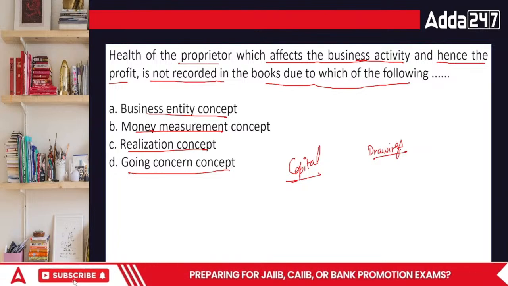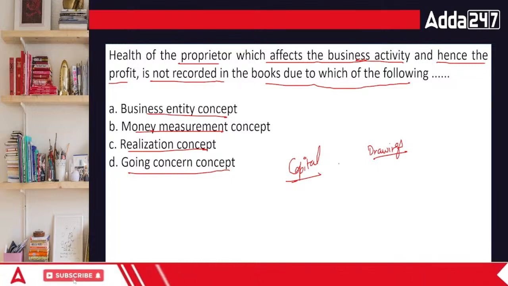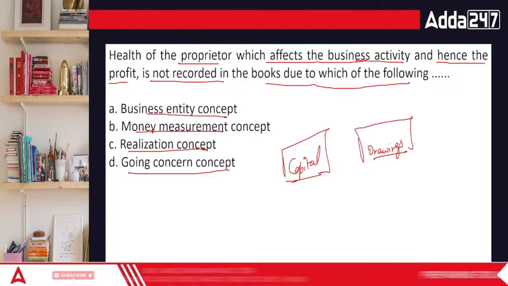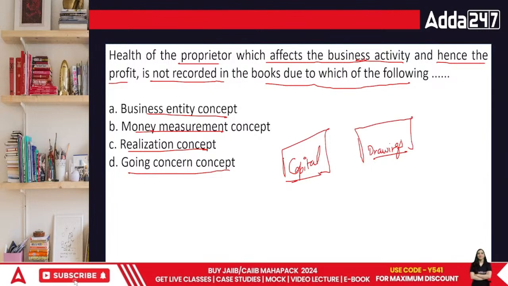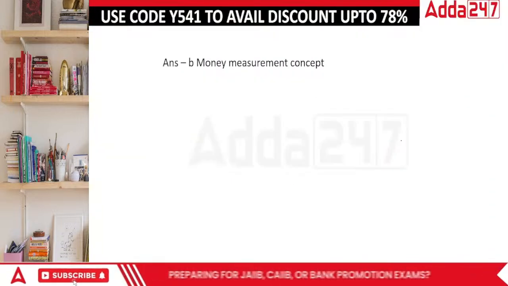Okay. Now, the correct answer in this case is going to be business entity concept. Because if I put money into the business, it loses its entity. When we take the money out of the business, it loses its entity again. Basically, the business and the businessman are not the same.